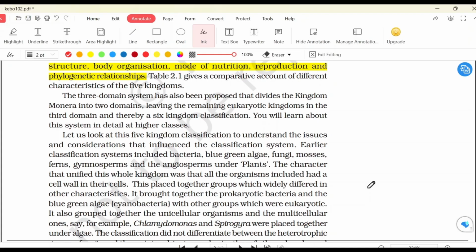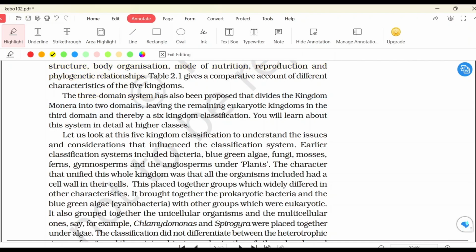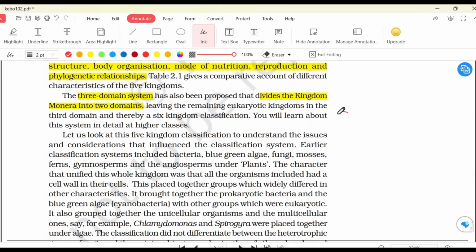Whittaker's five kingdoms. Now there is another system, the three domain system. What does that mean? It means that the kingdom Monera has been divided into two domains, leaving the remaining eukaryotic kingdoms in the third domain, and thereby a six kingdom classification is formed. So there are three domains. All the eukaryotes are present in one domain, and the kingdom Monera has been divided into two domains.